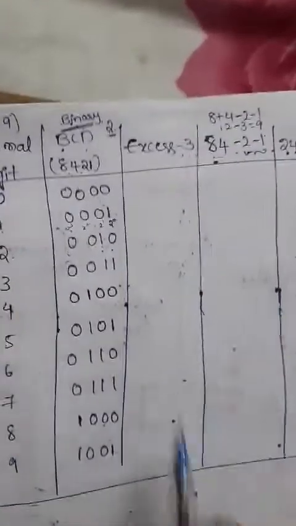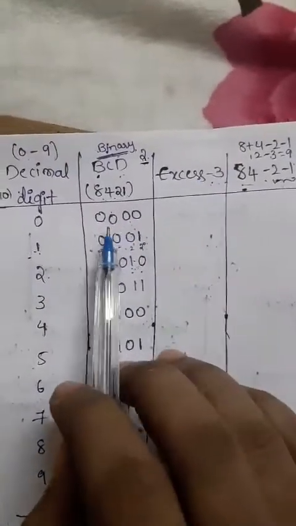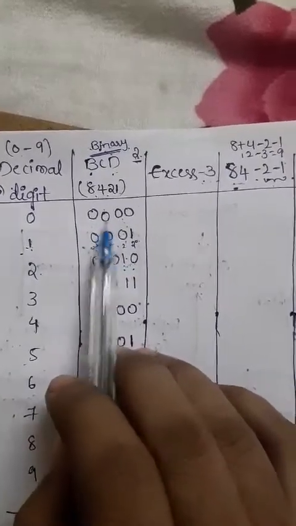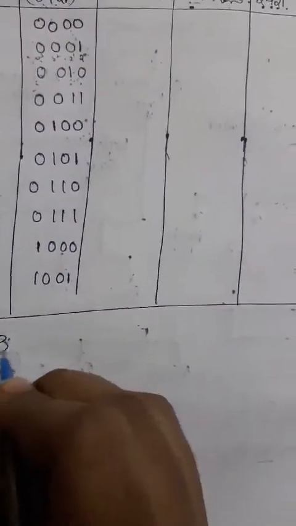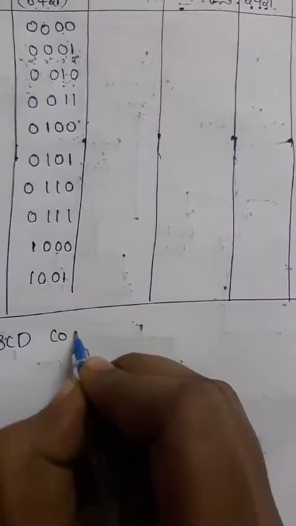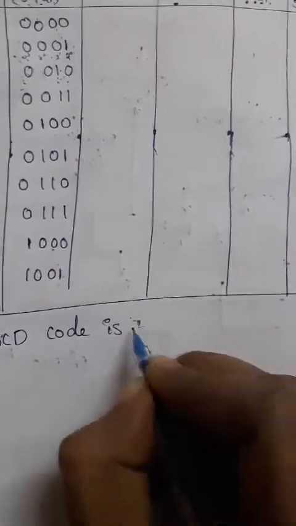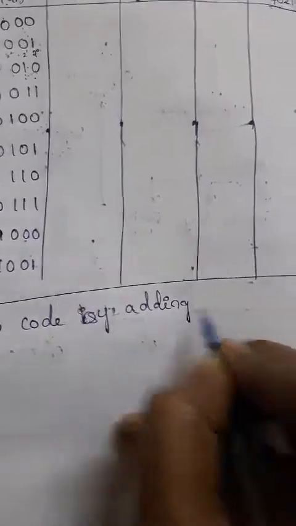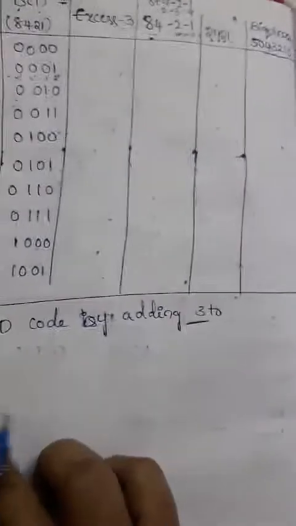Okay, so now we will see one by one how to get XS3, actually how to get XS3 code. So what is the 0 of binary code? 0000. What is the main point of XS3? Any binary number, that means any BCD code, is added by adding 3. Okay, so by adding 3 we'll get excess 3 number.